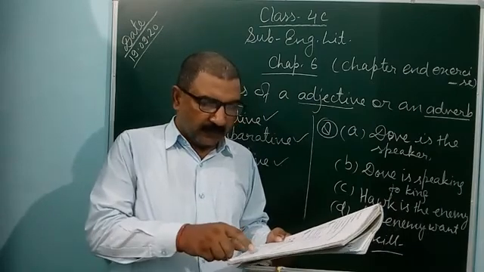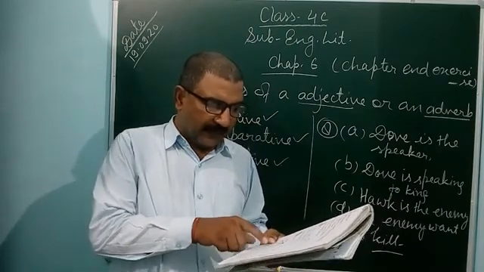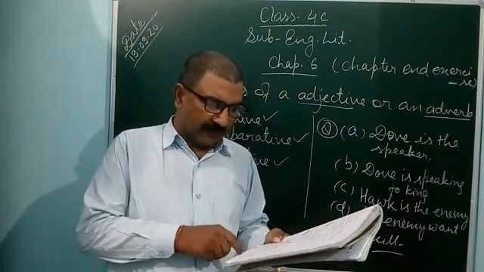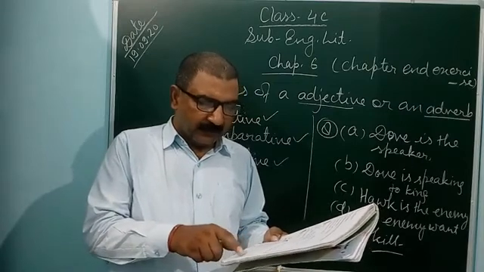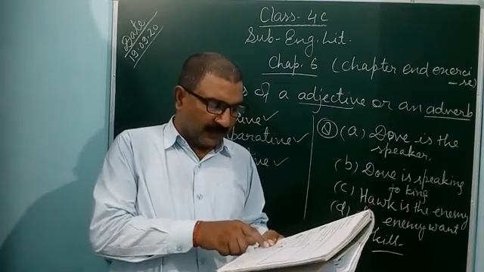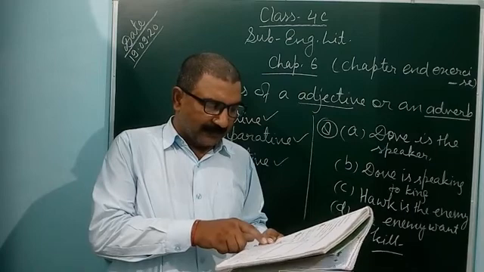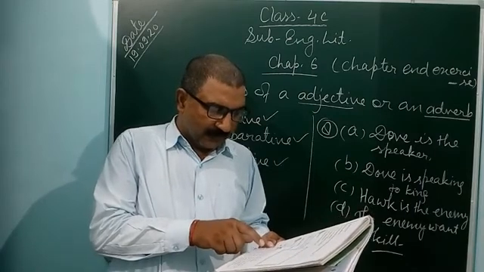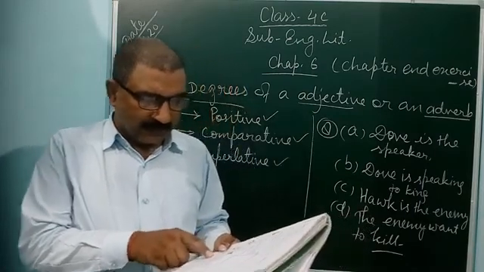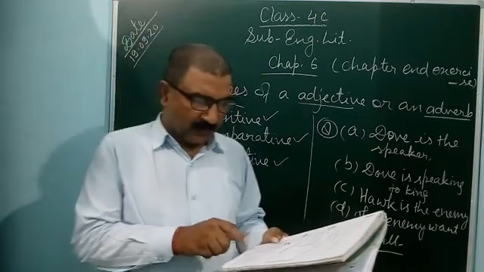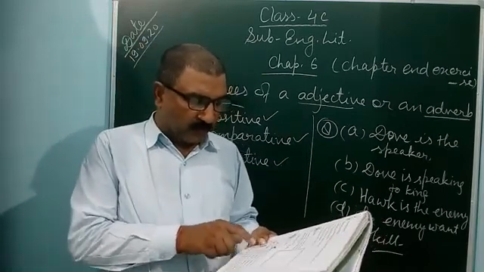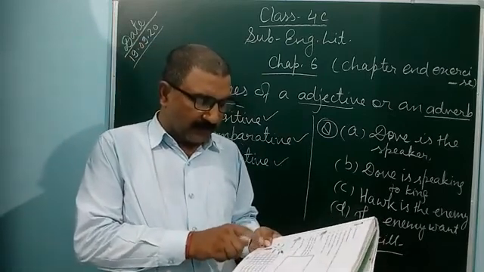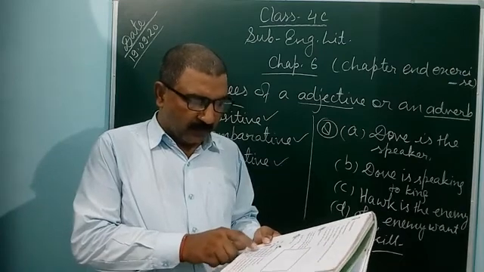A thing we cut a cake with: knife, K-N-I-F-E. A thing we weigh things with: scales, S-C-A-L-E-S. The opposite of laugh: weep, W-E-E-P.